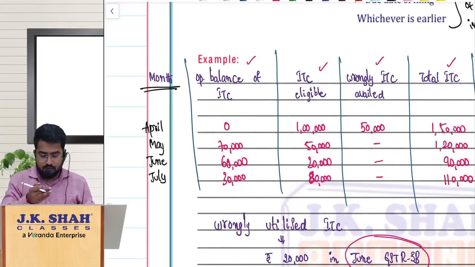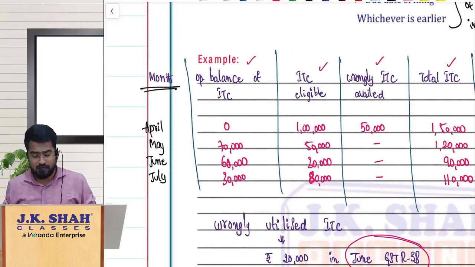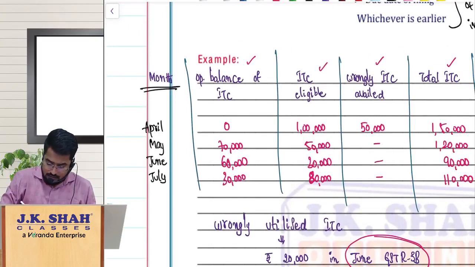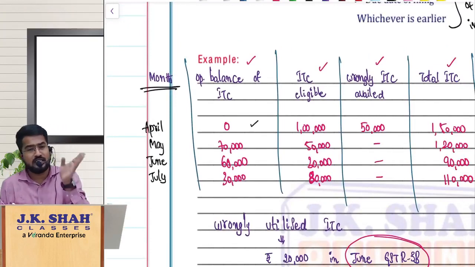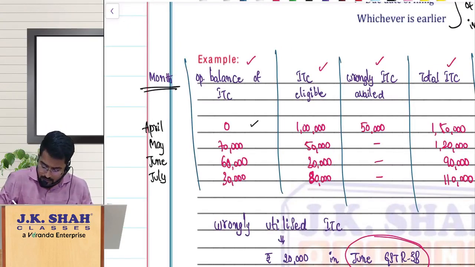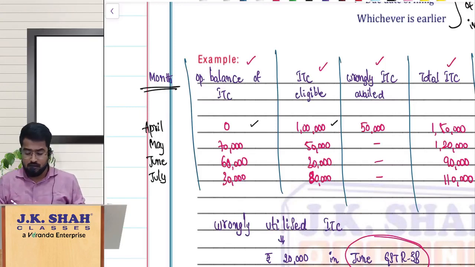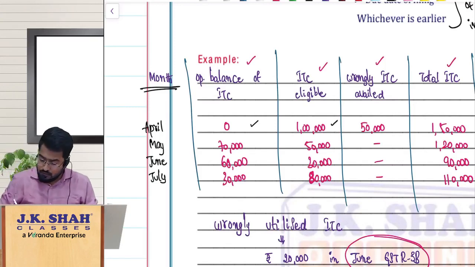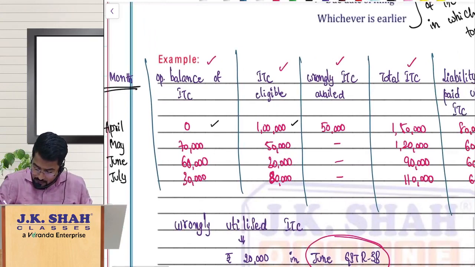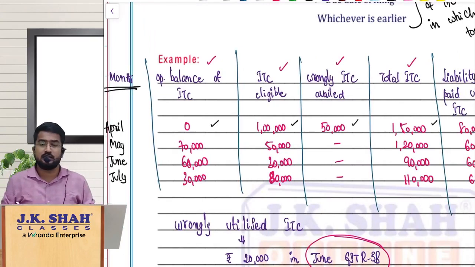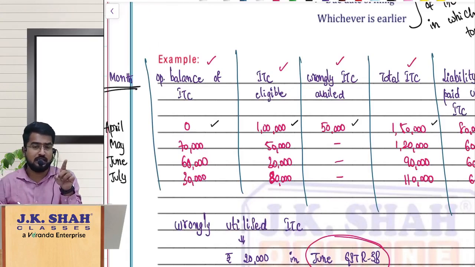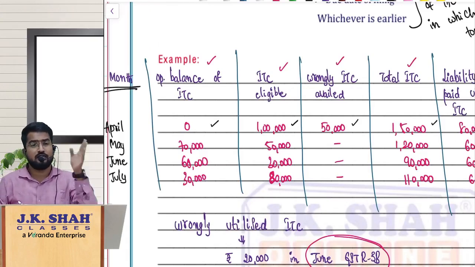Now let us start from April, keeping it as simple as possible. Let us assume your opening ITC balance is 0. How much ITC are you eligible to avail? 1 lakh rupees. How much ITC have you totally availed? 1,50,000 rupees. Why? Because you have wrongly availed 50,000 ITC. You are eligible for 1 lakh ITC, along with that you have wrongly availed 50,000.